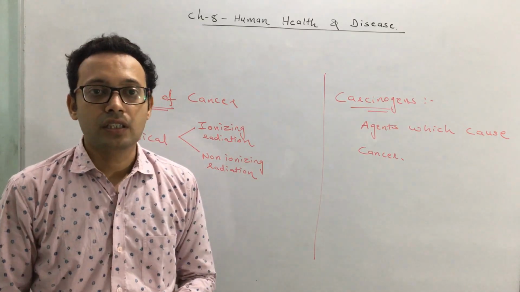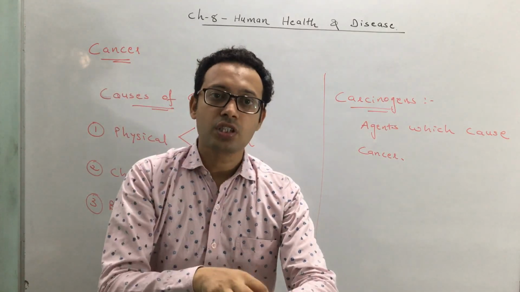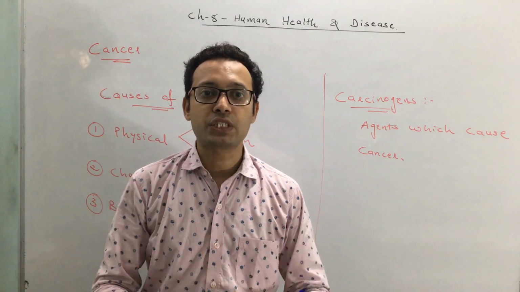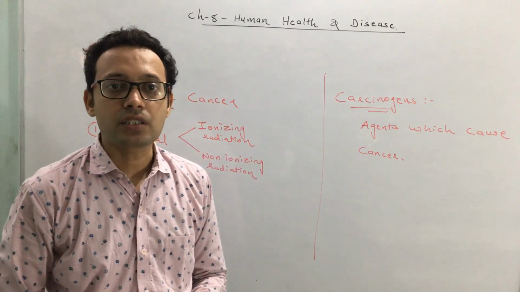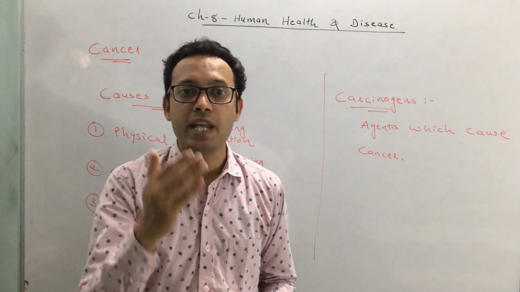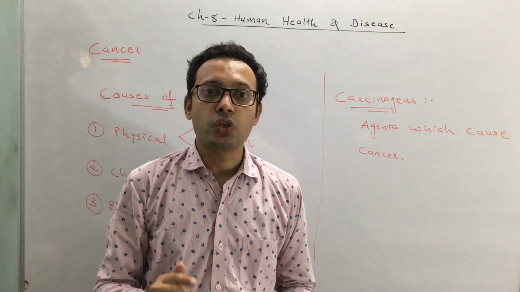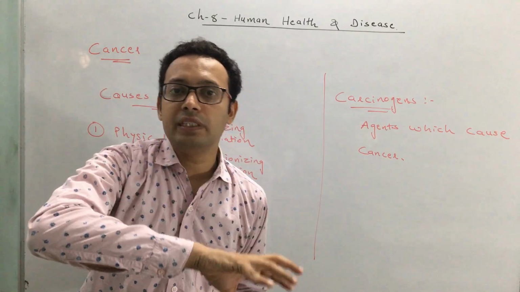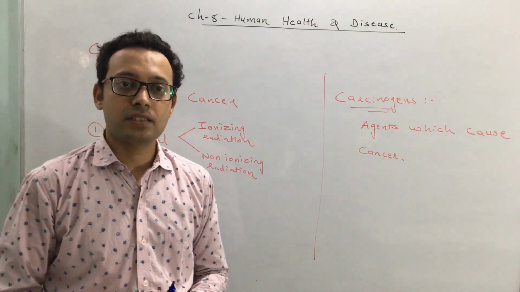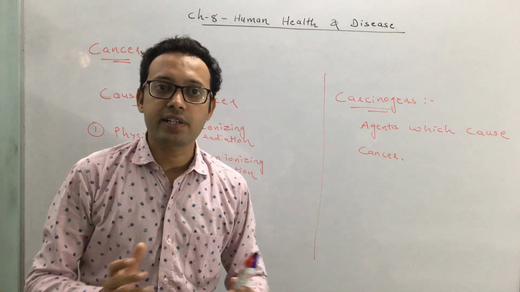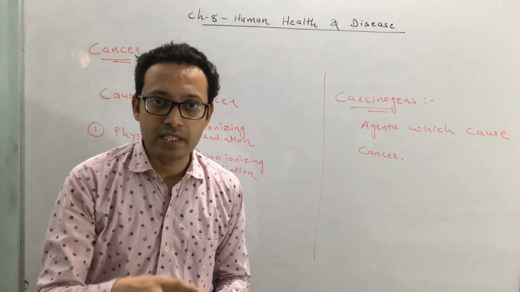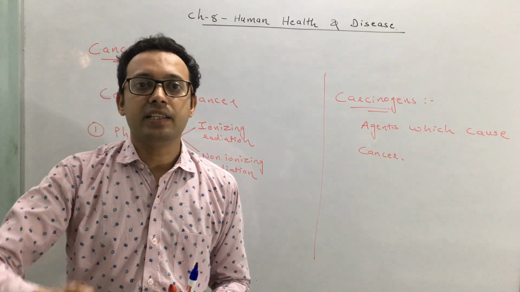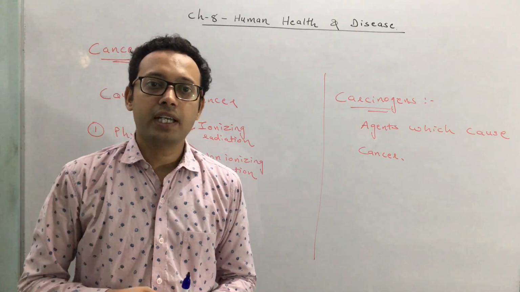How do they cause cancer? When our body is exposed to rays like X-rays, gamma rays or UV rays, the rays have the capacity to damage the DNA. They can break the DNA, and once the DNA breaks, the normal cell gets converted into a cancerous cell. Clear, students? So the radiation breaks the DNA, and the breakage of DNA converts a normal cell into a cancerous cell.